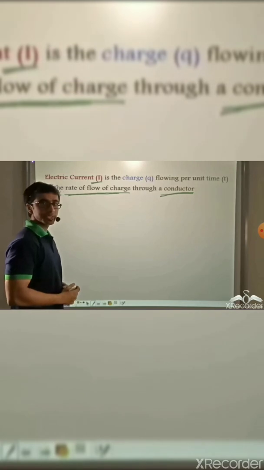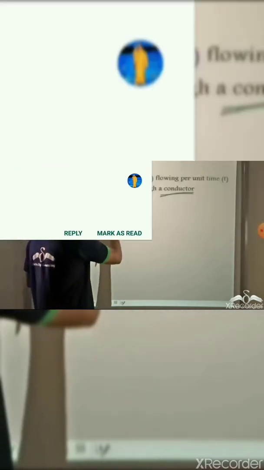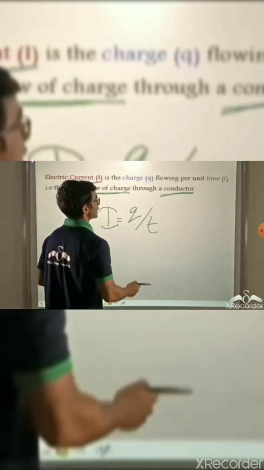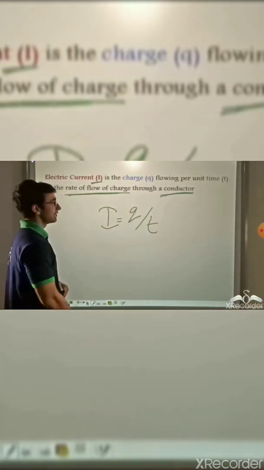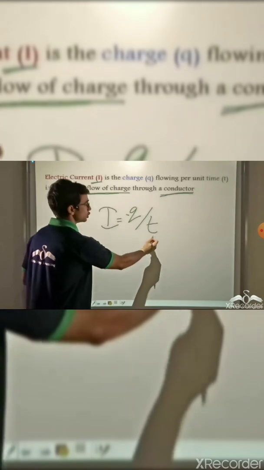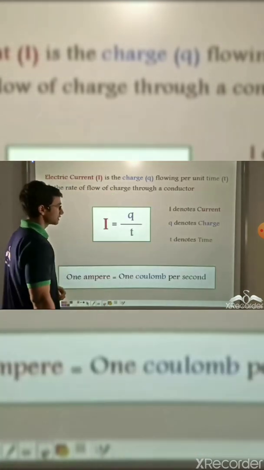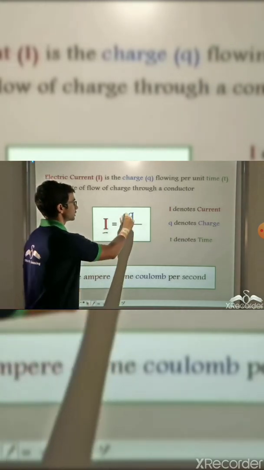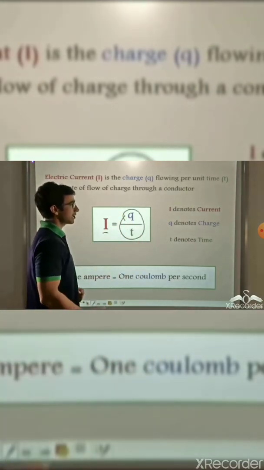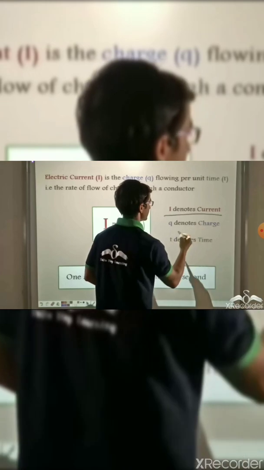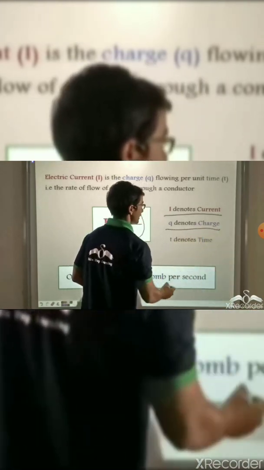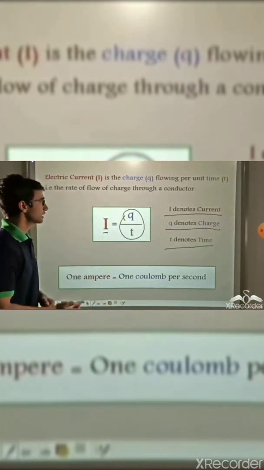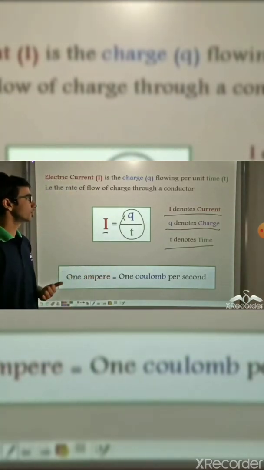So what does this mean? This means that we can write current as Q upon T. Because as you can see from the definition, it is the charge flowing per unit time. Thus, the formula for current is I equals Q upon T, where I denotes current, Q denotes charge, and T denotes time. So, the formula is I equals Q upon T.